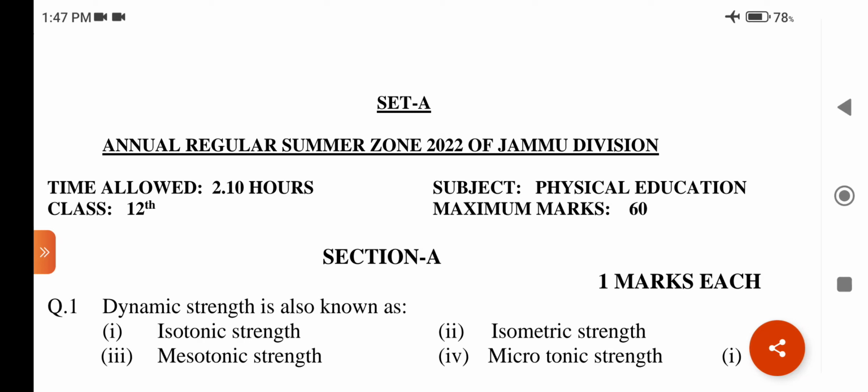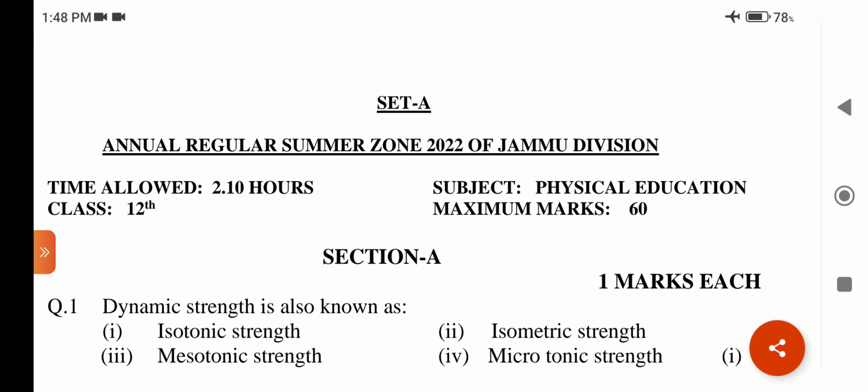Hello dear students, today I am going to discuss the SET-A question paper of Higher Secondary Part 2nd Annual Regular Summer Zone 2022 of Jammu Division. I hope that this question paper is helpful for the students who are going to appear during the session 2022 in Winter Zone of Jammu Division, Kashmir Division and in Summer Zone of Jammu Division 2023.